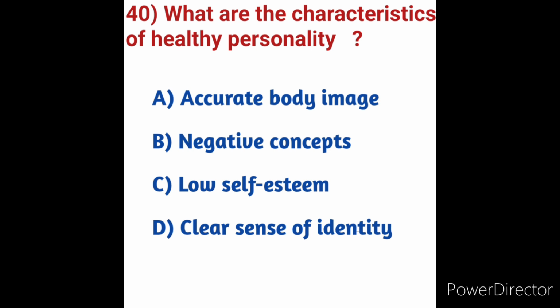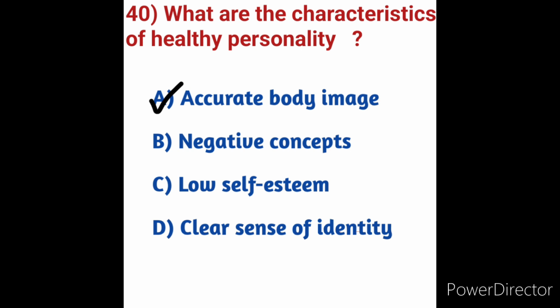So here option A, accurate body image, is there. When a person has a positive body image and they feel comfortable in their body and have a healthy relationship between how their body looks and feels, this is called healthy personality. So the characteristic of healthy personality here is option A, accurate body image. Body image is the way you think about your body. This includes your thoughts and feelings about it. So here option A is the correct answer.